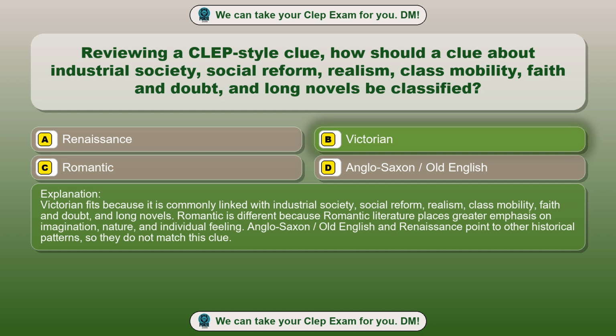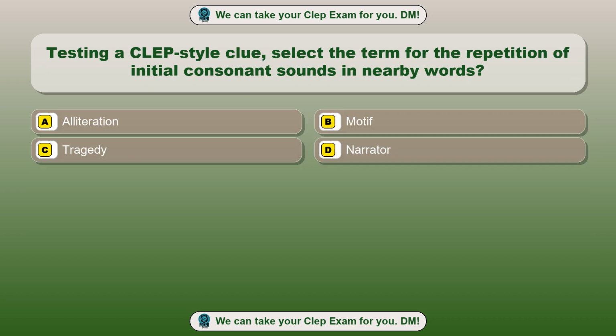Victorian fits because it is commonly linked with industrial society, social reform, realism, class mobility, faith and doubt, and long novels. Romantic is different because Romantic literature places greater emphasis on imagination, nature, and individual feeling. Anglo-Saxon/Old English and Renaissance point to other historical patterns, so they do not match this clue. Question 69. Testing a CLEP-style clue, select the term for the repetition of initial consonant sounds in nearby words.